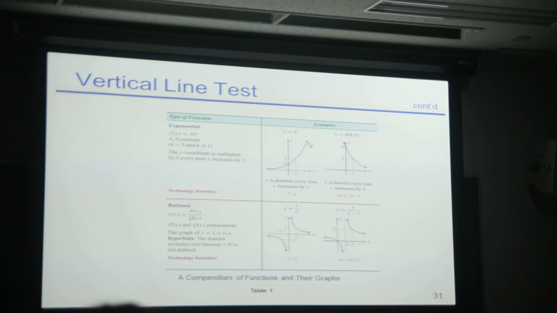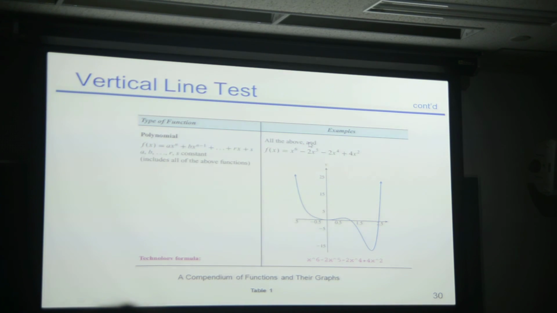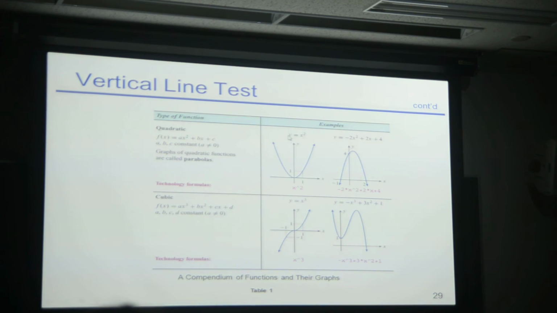Anyway, how do you read it in English? Y equals 2 to the x, right? Now, how do you read this one? Y equals x to the 2, or x squared, but x to the 2, right?